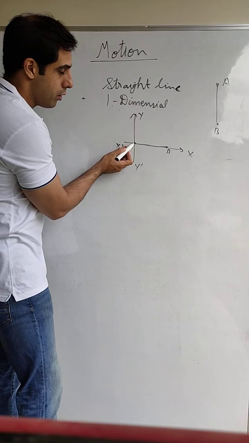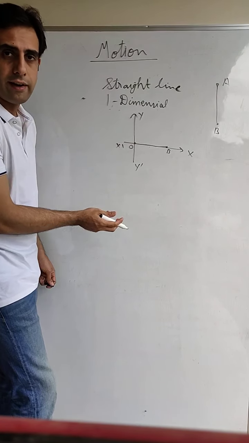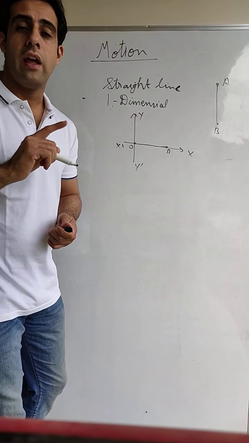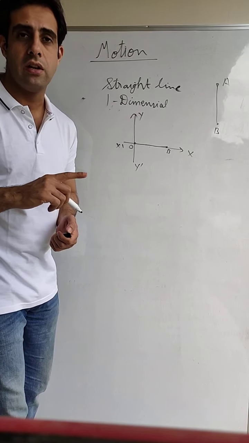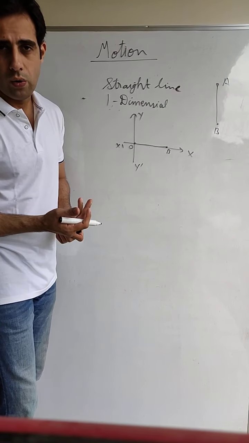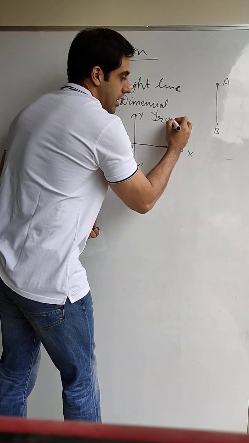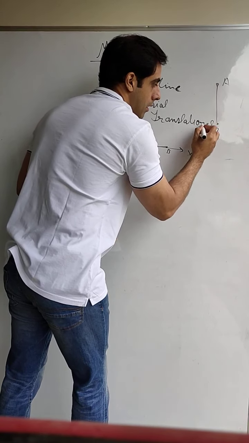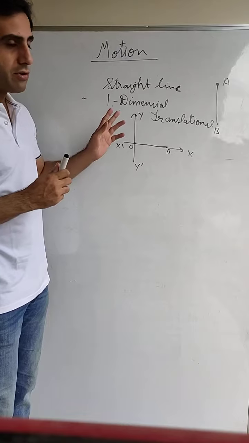If the body is moving from O towards positive y-axis, again straight motion, towards negative y-axis, again it is a straight motion. So if a body is moving in one dimension, meaning one axis, at one point, then it is called a straight line motion or one dimensional motion. It is also called translational motion. So this was your straight line motion.